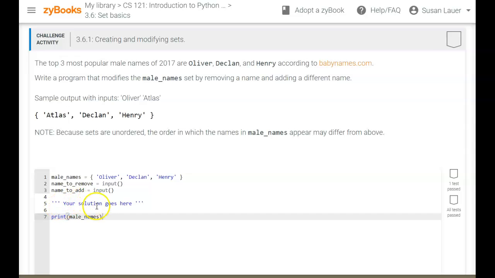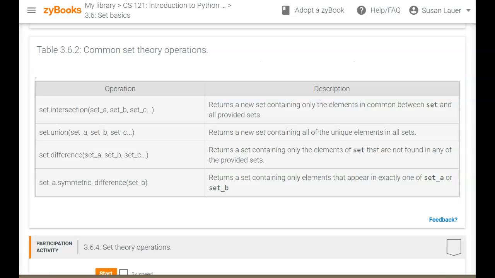All you're adding here is a couple of lines of code to remove the one that you said name to remove, and then to add the one that you said name to add, and then just print that out. That's all it's being asked for. It's very short. Some of you who are upperclassmen may have seen some set theory in one of your courses. So set intersection, set union, set difference, and set asymmetric difference are different set operations that you can do. Note that these use dots, so they are actually methods for the set. So you might look those over, and then they've got a couple of exercises for you to play with those.